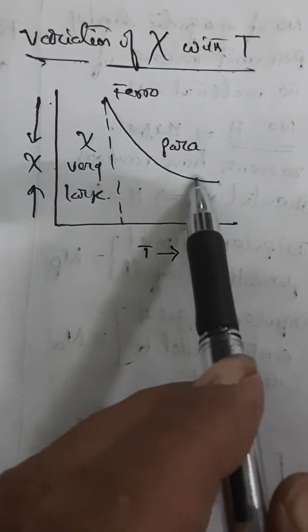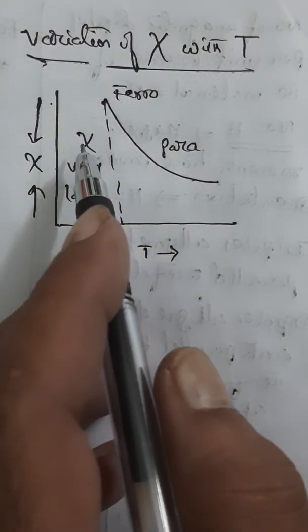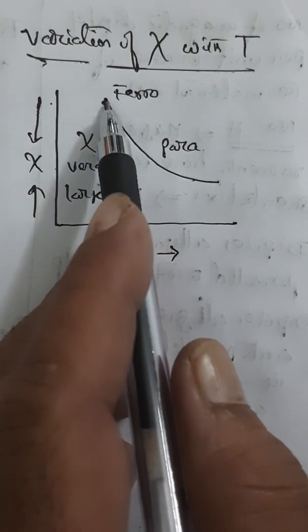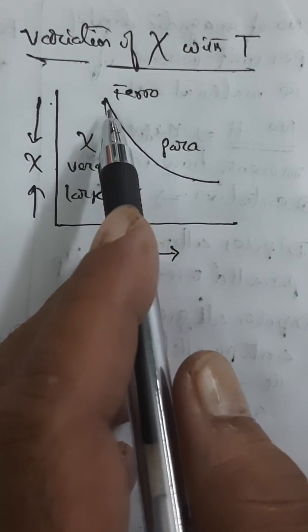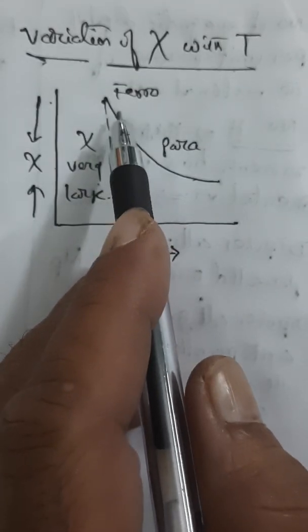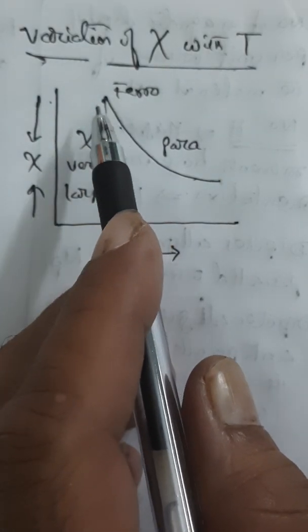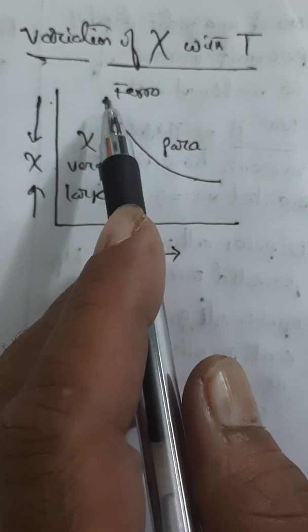Try to understand the interpretation I am making based on this graph. A ferromagnetic material exhibits spontaneous magnetization. That is, even in the absence of a magnetic field, it exhibits magnetization.